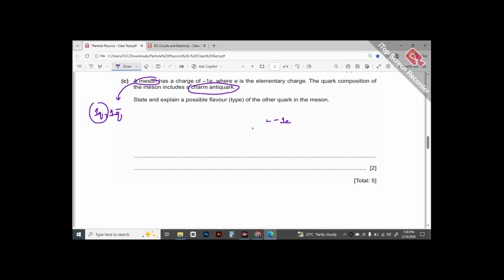minus 1e, and we know that it is a meson, so it is made up of two quarks, one quark and one antiquark. The antiquark they had mentioned is charm, and we know that the charge on a charm quark is plus 2/3. So for the charm antiquark, that is C bar, it should be minus 2/3. So I have mentioned the antiquark. Then there is going to be a quark whose flavor I do not know so far, so I am going to stick with simply Q, right?